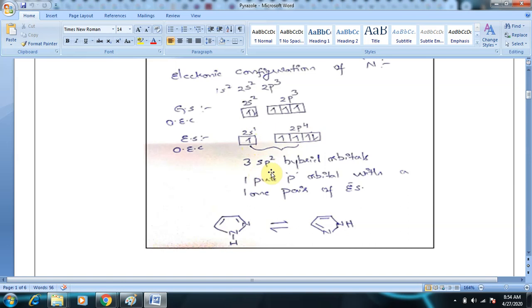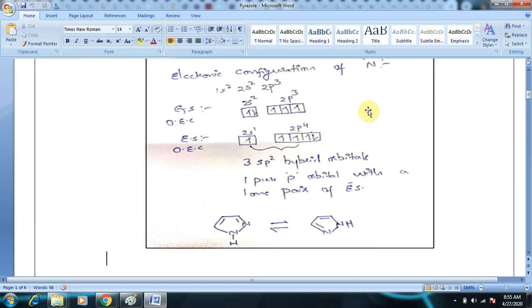But here what happens is, during the process of mixing, one s orbital will combine with 2 p orbitals, and in the mixing, this p orbital and this p orbital will be involved. So altogether it forms 3 sp2 hybrid orbitals.